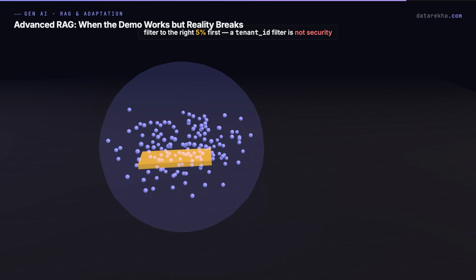And don't forget the cheapest win of all. Metadata filtering. Tag every chunk with its team, its date, its source, then filter to the right 5% before you ever score similarity. But one hard rule if you serve multiple customers.